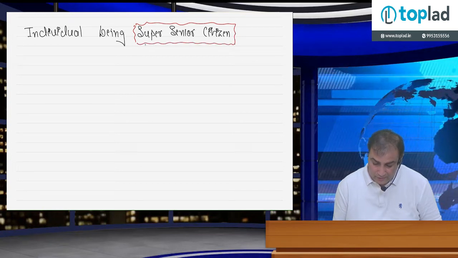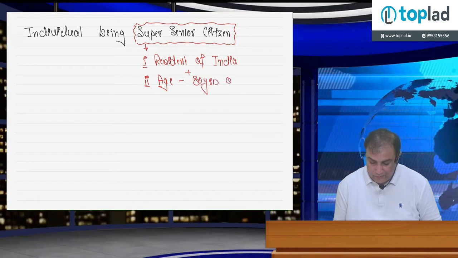Again, condition number 1: he or she must be a resident of India. And condition number 2, related to age: 80 years or more at any time during the previous year.